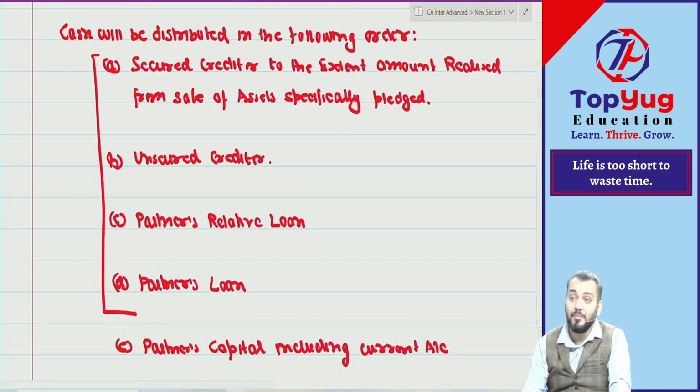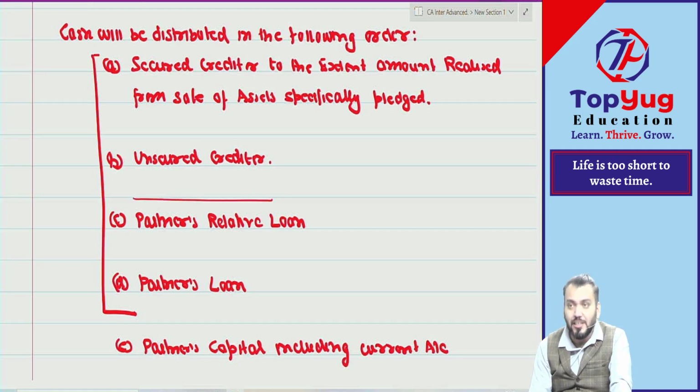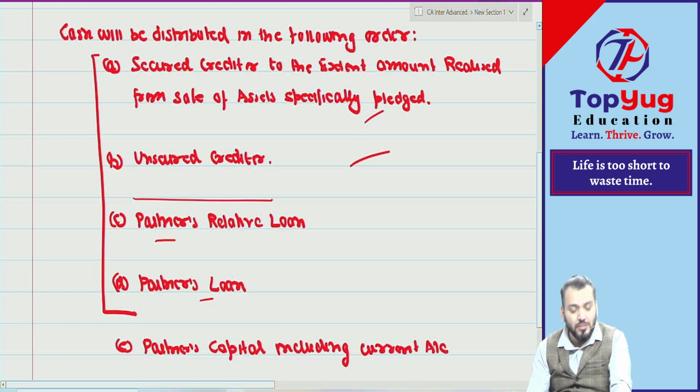Correct? Now, it might happen that before payment to partners' relative loan, there is some deficiency. Then it means they will not be paid. But if there is surplus amount, the first will be paid to this person, then to this person, then to this person, then to this. The doubt will come for what? Partners. To which partner will the first payment be done?